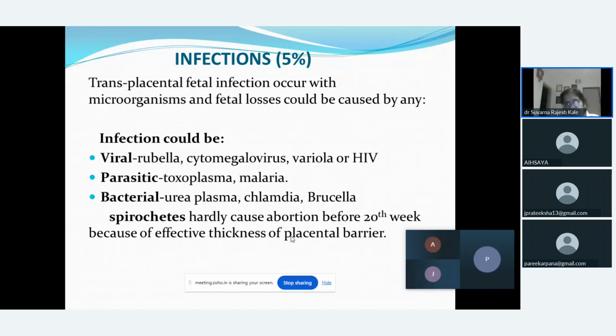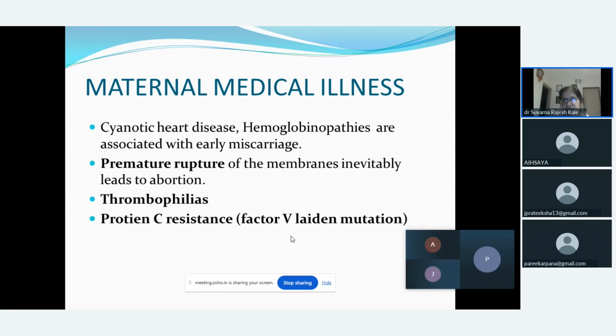Parasites, we know toxoplasma, or the malarial parasite. Bacterial, we know which are the common bacteria which can cause abortion. These can hardly cause abortion before 20 weeks because of the effective thickness of the placental barrier. So these are the factors which contribute due to infection in the female.